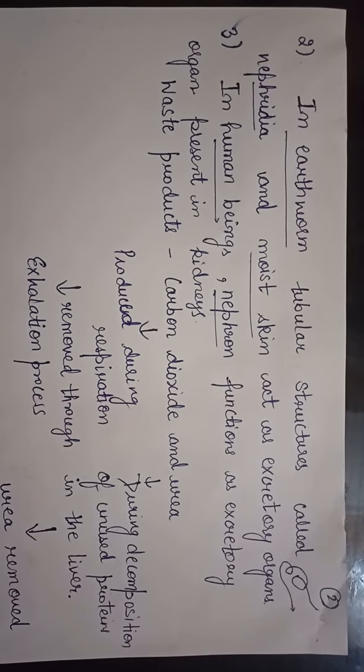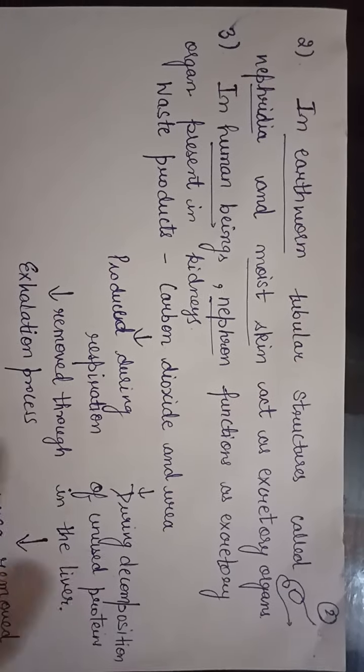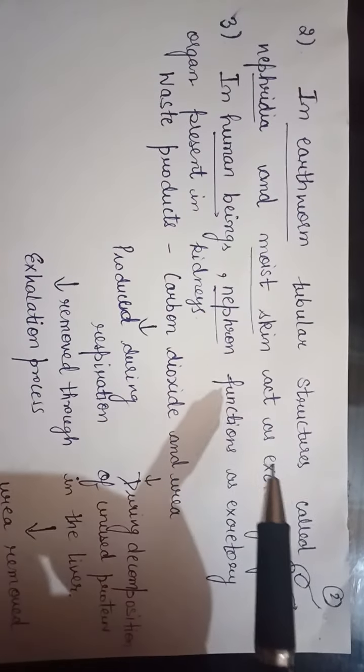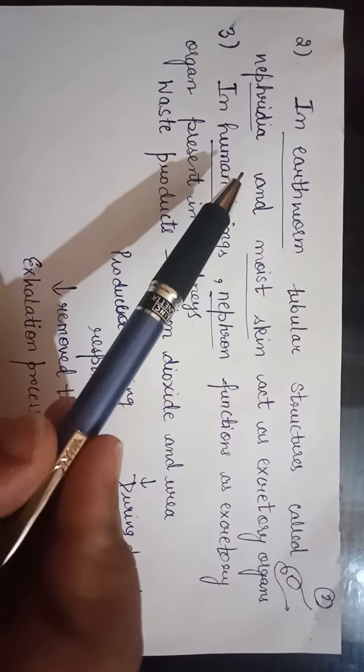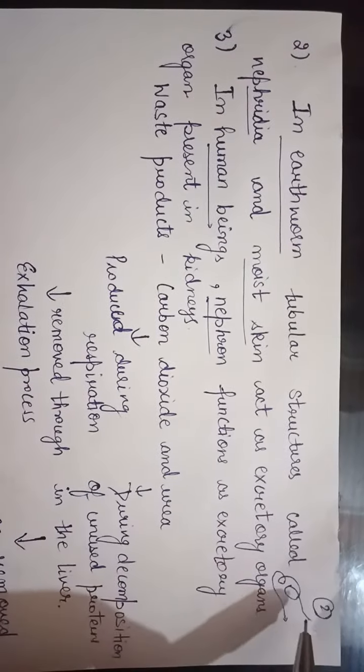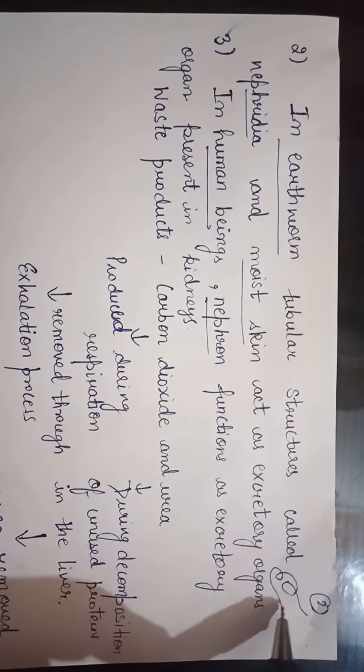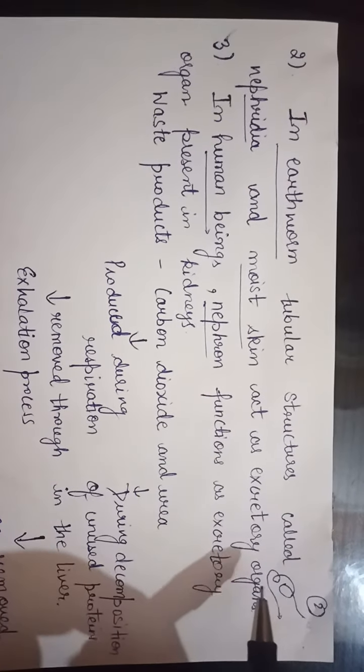The next organism is the earthworm. In the case of earthworm, there are tubular structures called nephridia. What are nephridia? These are long tubule-like structures. What do they do?